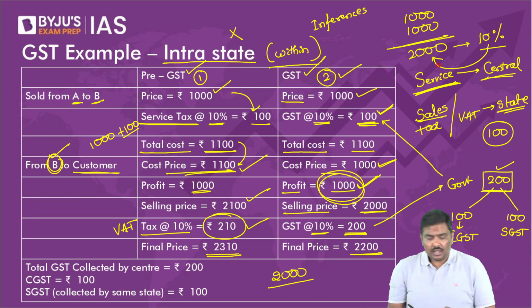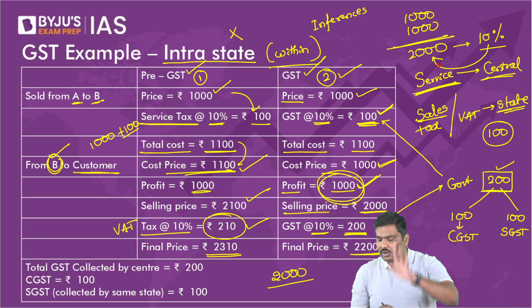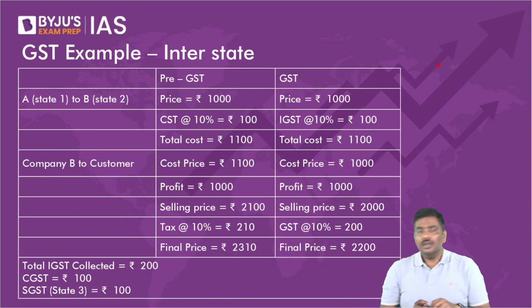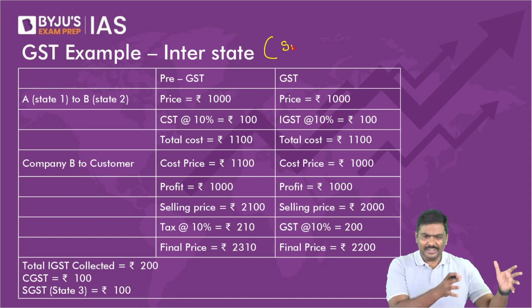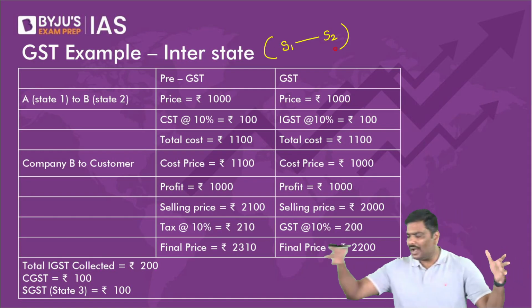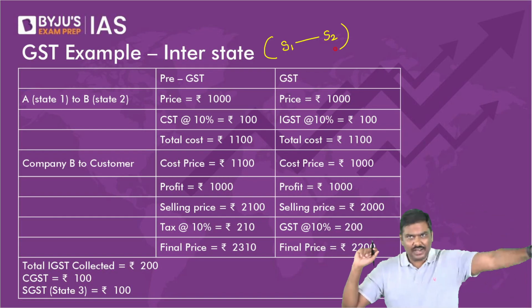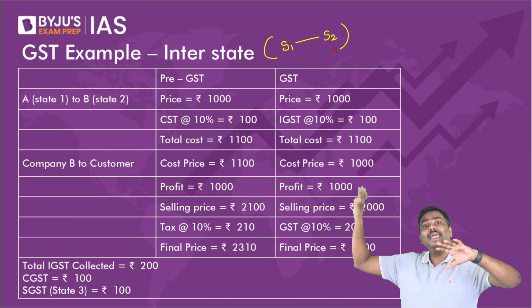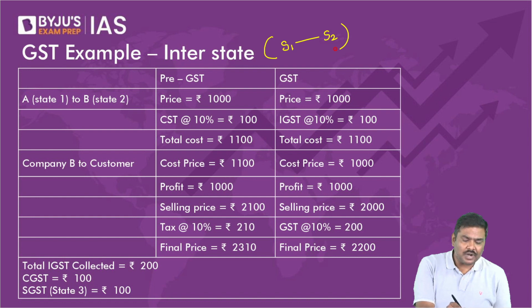Okay, so this is basically the argument. This is basically how GST is applicable in interstate. Let me go to interstate. Interstate means one state to another state, different states. Production will happen somewhere else and consumption will happen in another state. Simple idea. Now let's say A will sell the product to B.